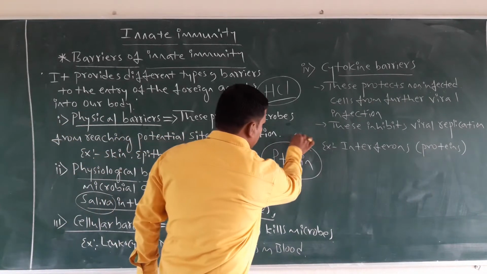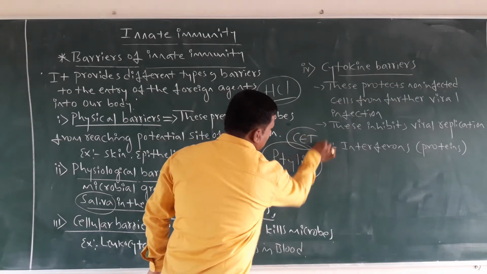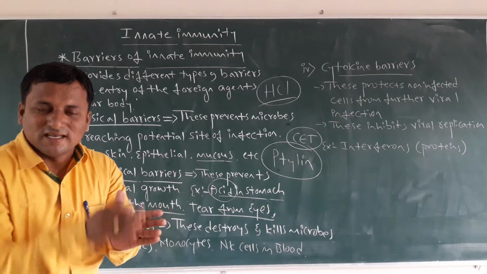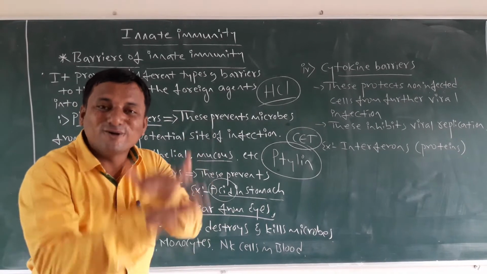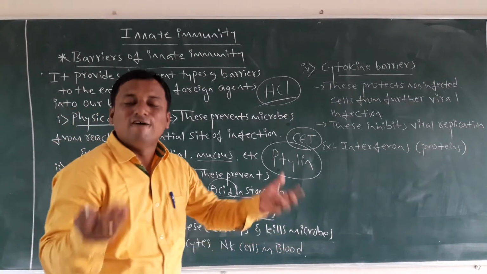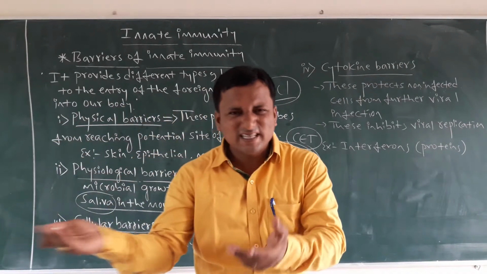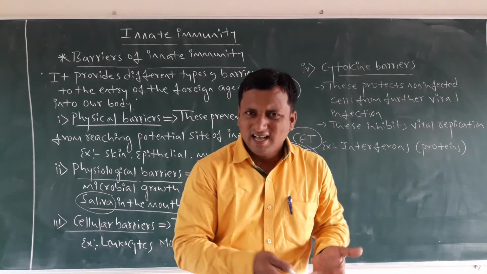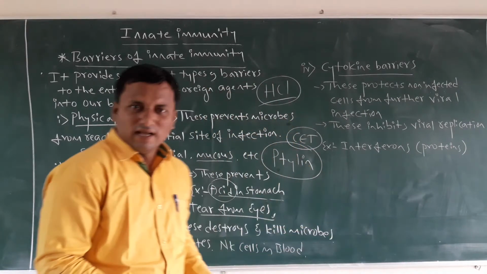Must be remembered. It will be asked at CET level. These enzymes are responsible for stopping the growth of microbes. Microbes are nothing but foreign agents. As best examples, dust particles, fungal particles, protozoan aspects, all are nothing but microbial concepts.